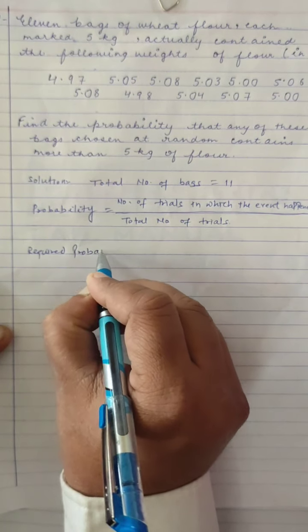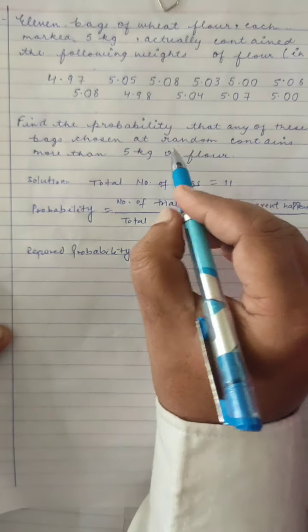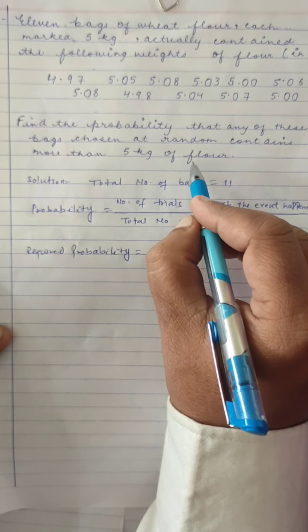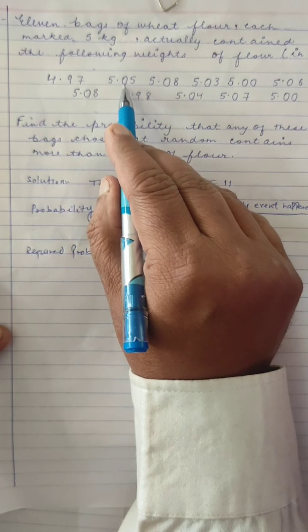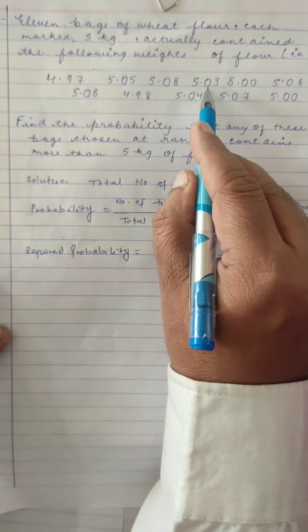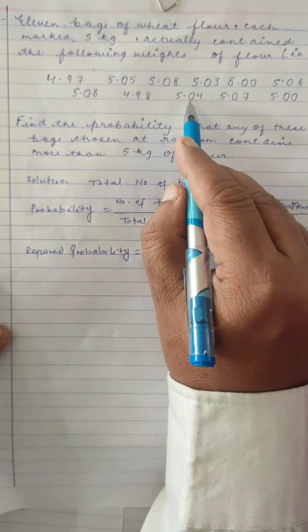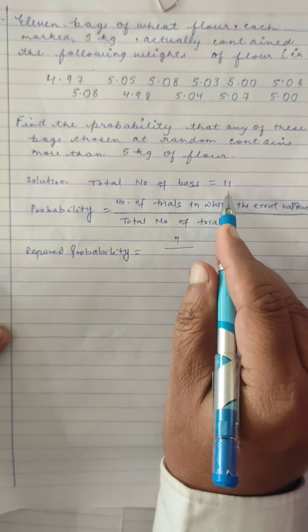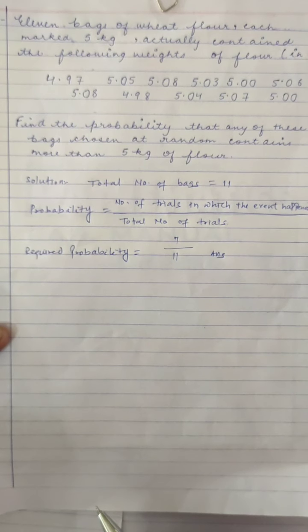probability, you have to see how many values you have with more than 5 kg of flour. More than 5 kg are 1, 2, 3, 4, 5, 6, 7. So 7 upon total number of bags 11. The required probability is 7 upon 11.